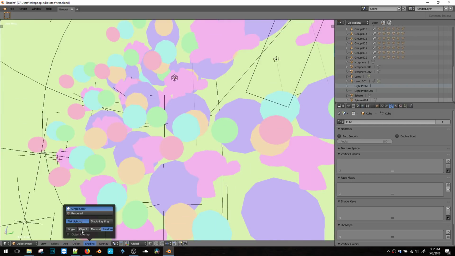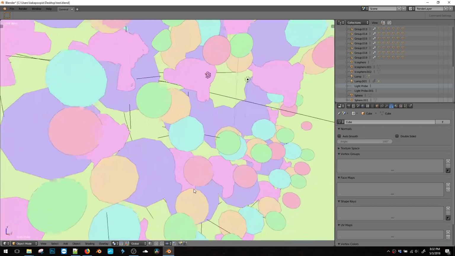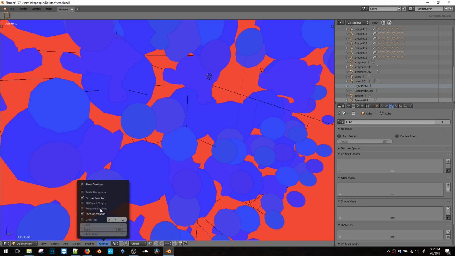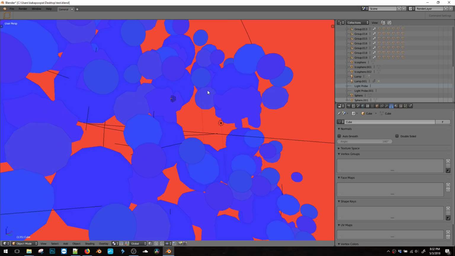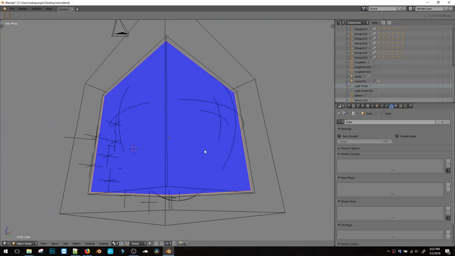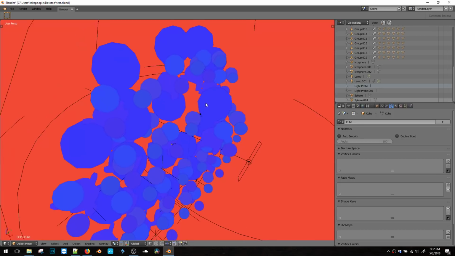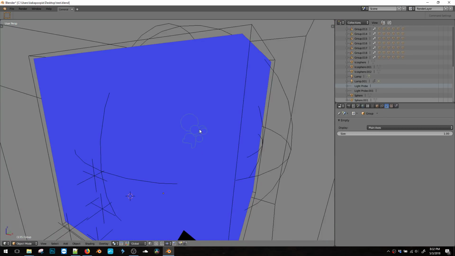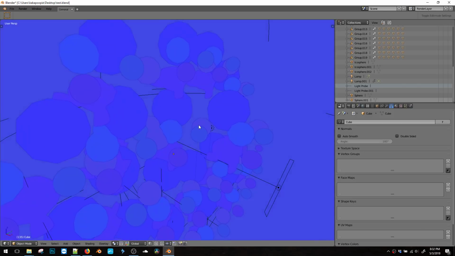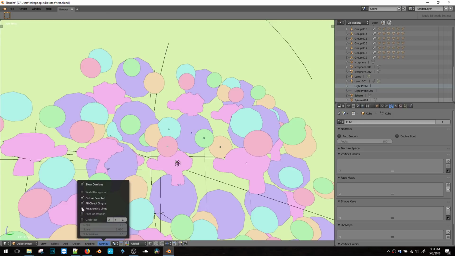We've got object overlap. It's kind of a cool toon shader thing. What else? Face orientation. This is really cool. It shows the direction of the normals. So if we have stuff that's flipped inside out, it's going to be red, like this cube. So since this cube is an interior surface, everything is facing... Oh, actually, it should be facing the other way. Let me flip that around. There. It's already working. Face orientation.